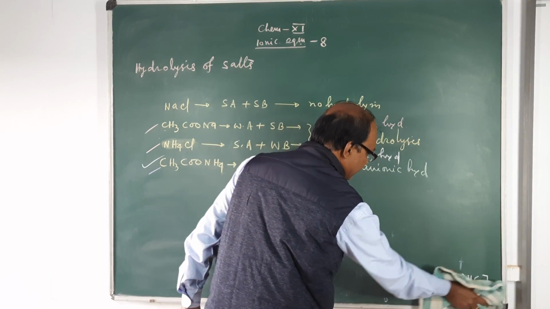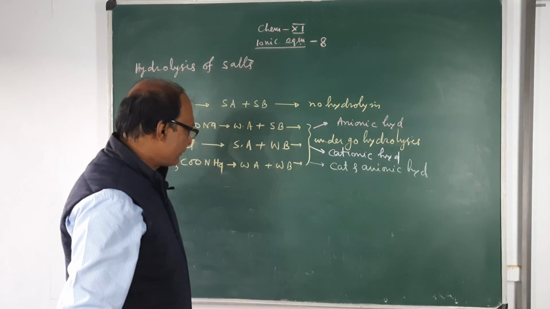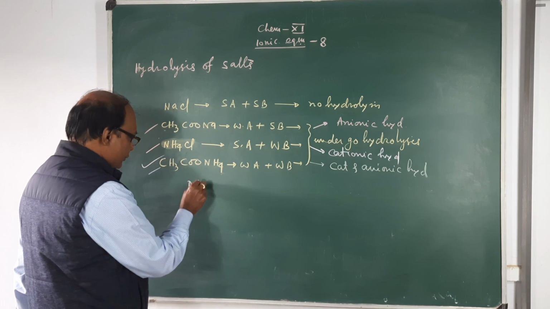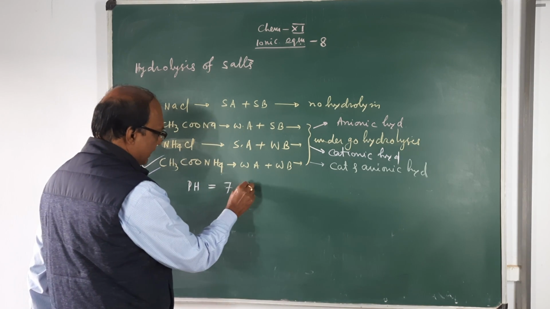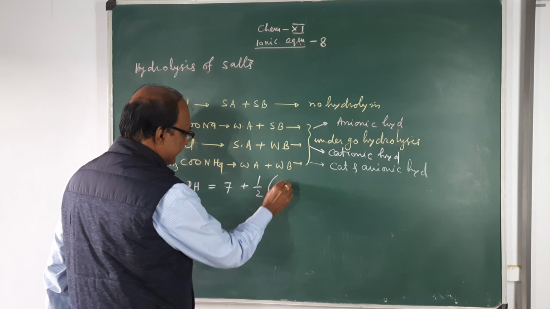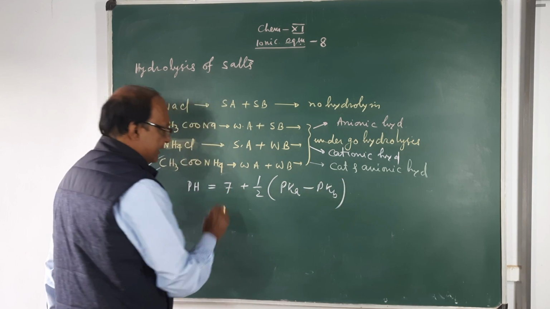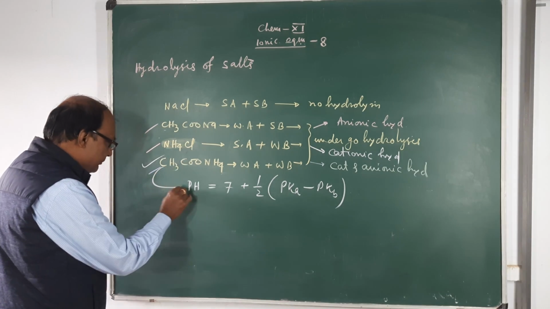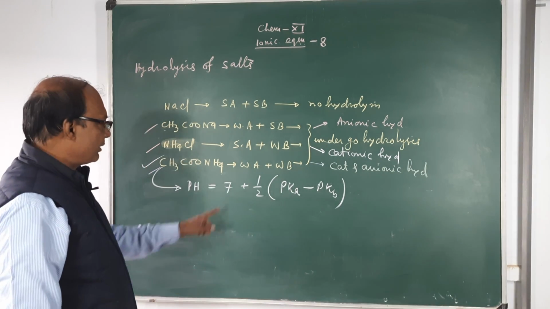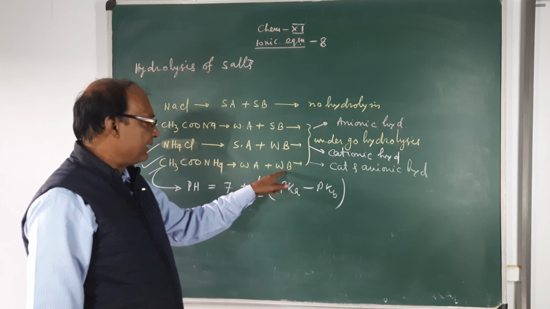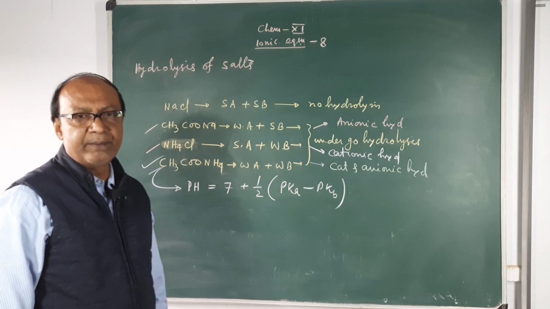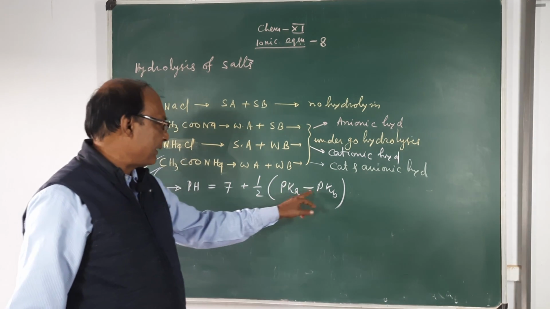This is the formula: pH equals 7 plus half into pKa minus pKb. This is the pH formula for the salt of weak acid and weak base. pH equals 7 plus half of pKa minus pKb.